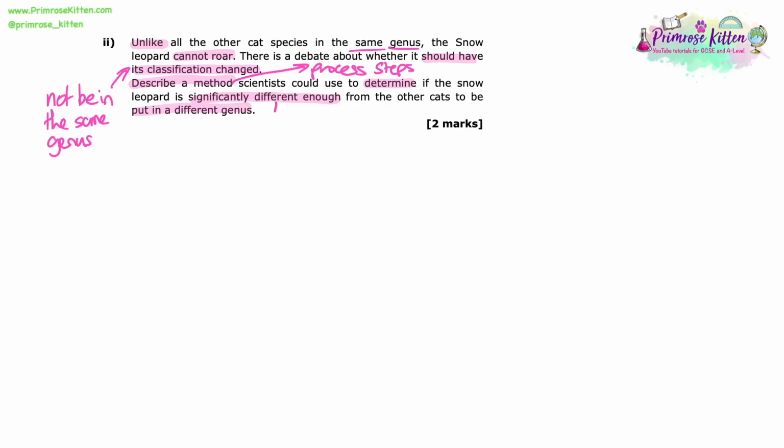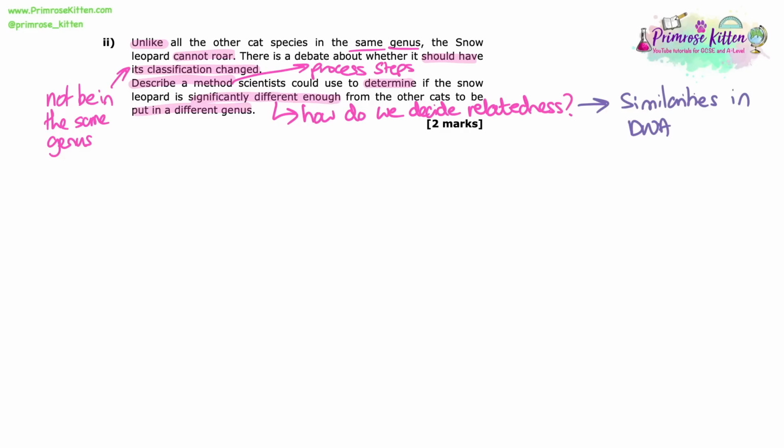So when it asks to describe a method, it's talking about what are the steps in the process, and how would we be able to tell or decide if something is significantly different in terms of relatedness from other organisms. Normally we compare and talk about similarities in their DNA. That's how we make these phylogenetic trees. And how do we look for differences or similarities? We compare the base sequences.